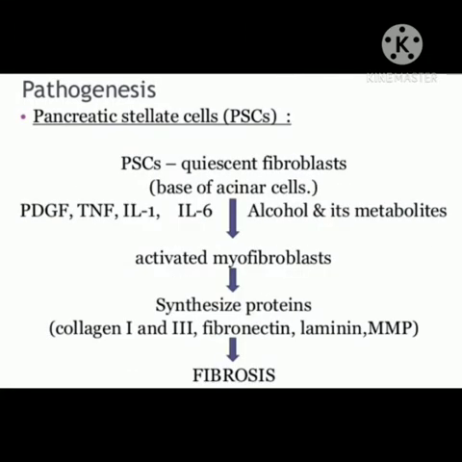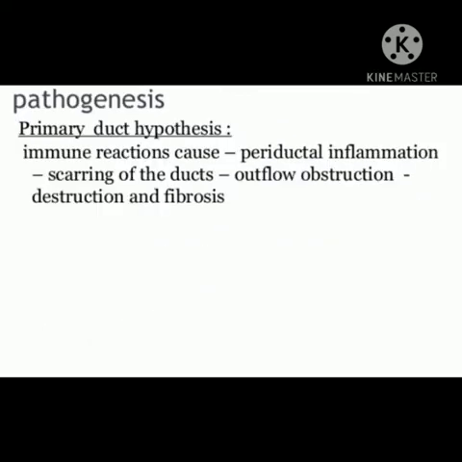Pancreatic stellate cells: PSCs present as fibroblasts, which become activated myofibroblasts, which synthesize protein, resulting in fibrosis. The duct hypothesis: immune reaction causes periductal inflammation, scarring of the duct, outflow obstruction, destruction, and fibrosis.